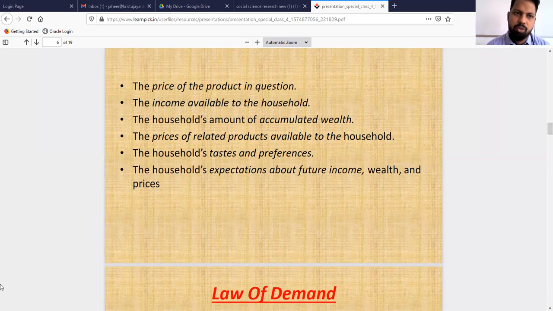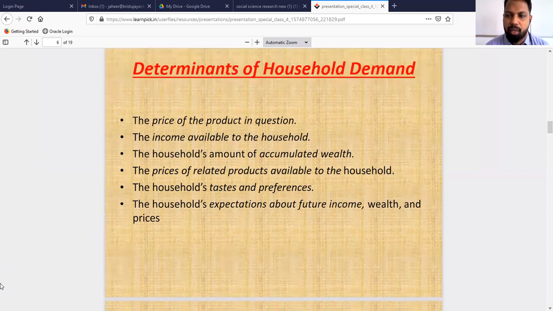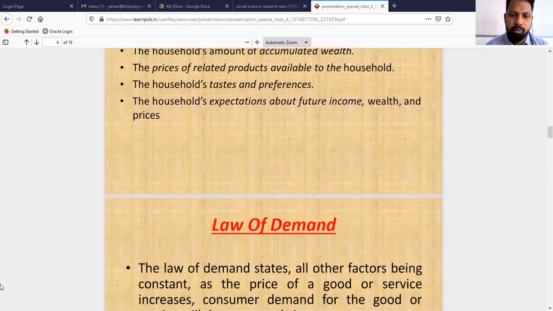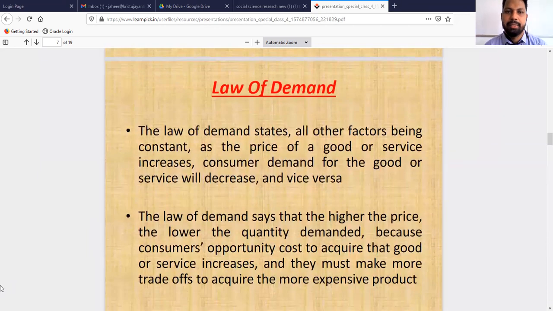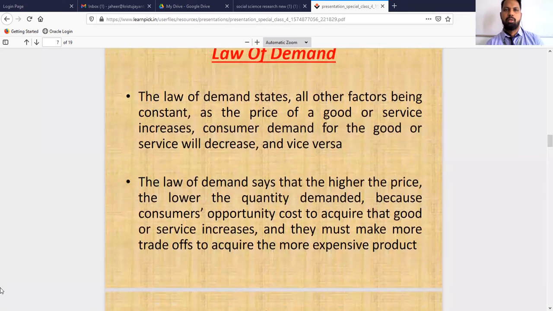So these are the factors which affect the quantity demanded, or the factors affecting household demand for a commodity. Now moving on to the second segment, that is the law of demand. What is actually the law of demand? The law of demand is based on the ceteris paribus assumption. Ceteris paribus means other things being equal. Other things being equal means all the determinants or factors which affect the quantity demanded of a commodity, or individual household demand, we consider as equal or constant.